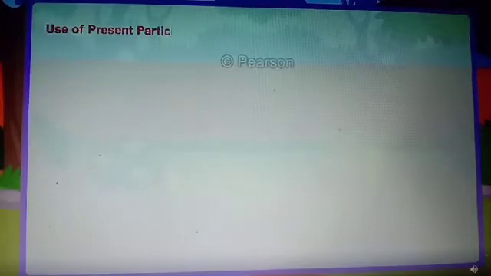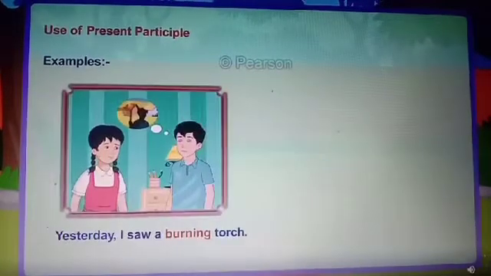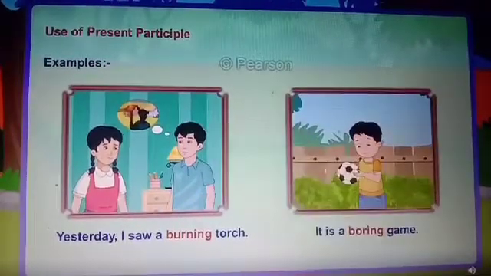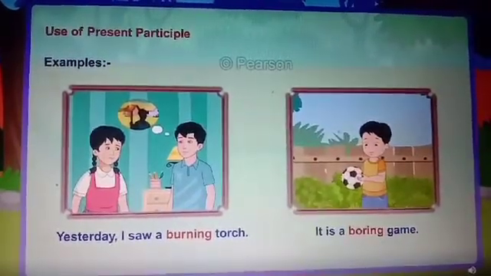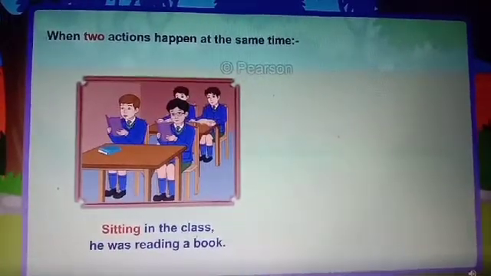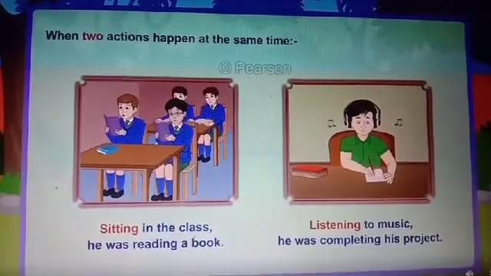Use of present participle. Examples: yesterday I saw a burning torch. It is a boring game. When two actions happen at the same time: sitting in the class, he was reading a book. Listening to music, he was completing his project.